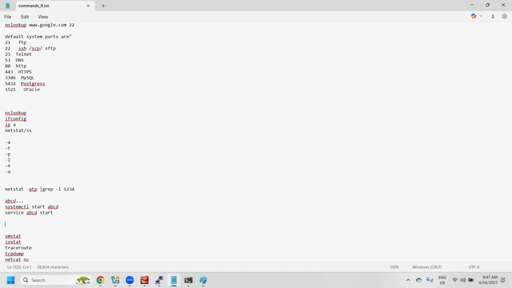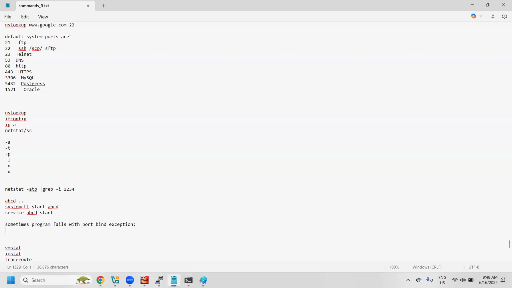But whenever you try to start a service, sometimes you will get an exception called port bind exception, and the program fails. What is the meaning of port bind exception?